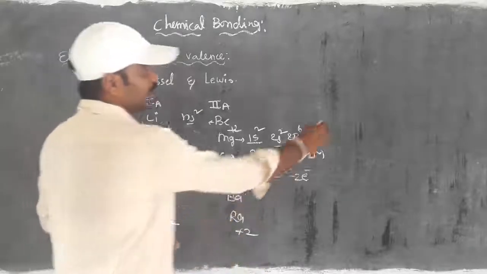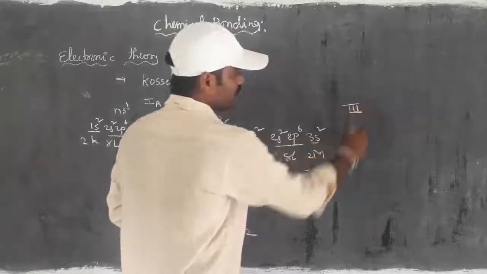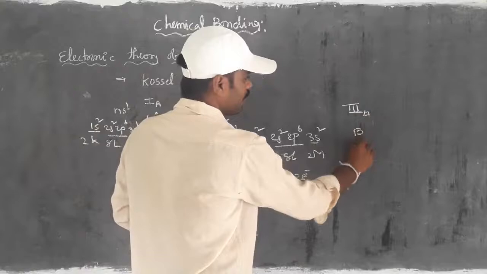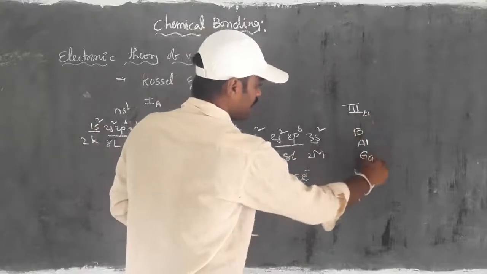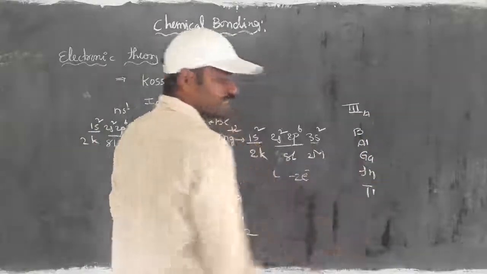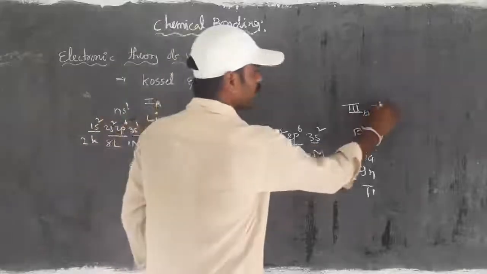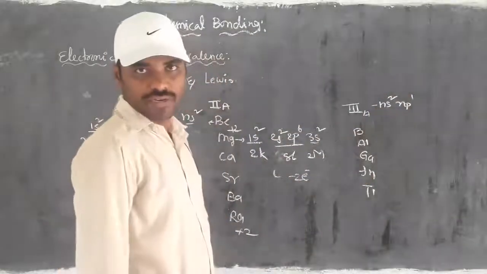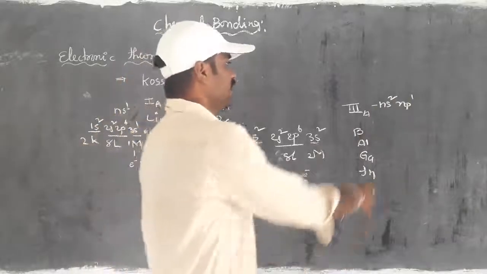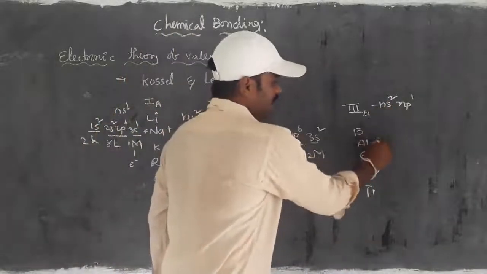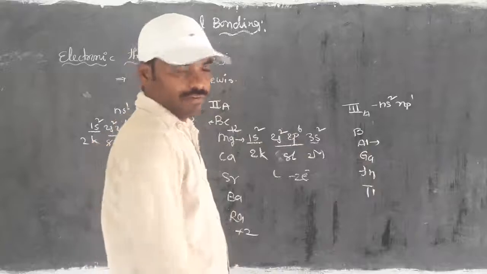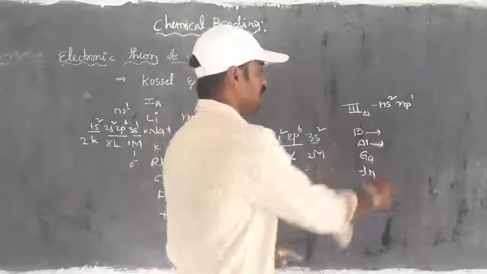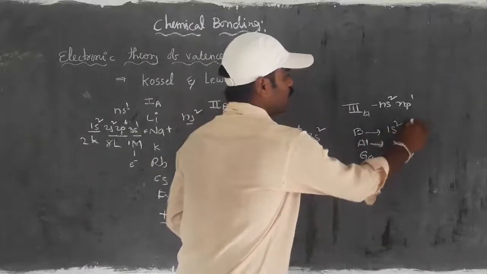Now one more example, the third A group: boron, aluminium, gallium, indium, thallium. Their general configuration, as we already saw, is ns2 np1. For boron it is 1s2, 2s2, 2p1.